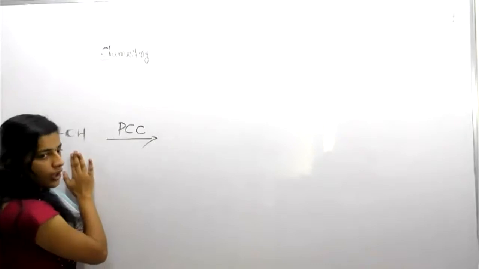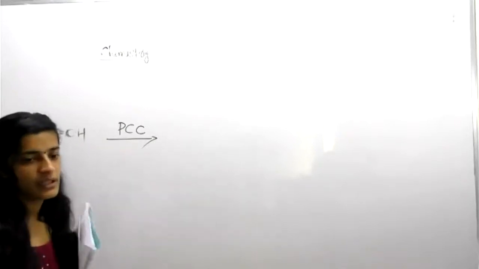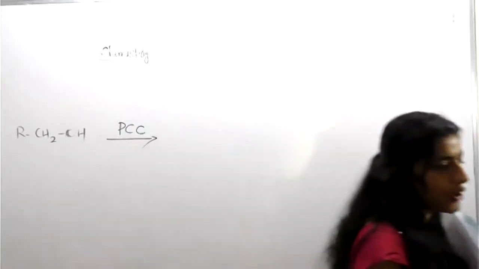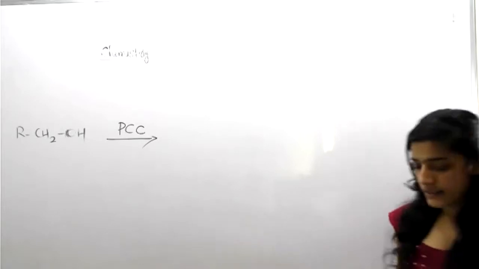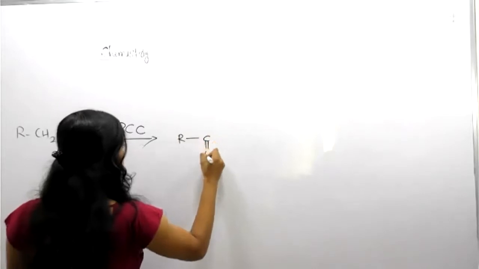So alcohol in the presence of PCC, it will convert into what? Can you predict? Yesterday I told you oxidation of alcohol leads to aldehyde. Correct. So aldehyde will form.